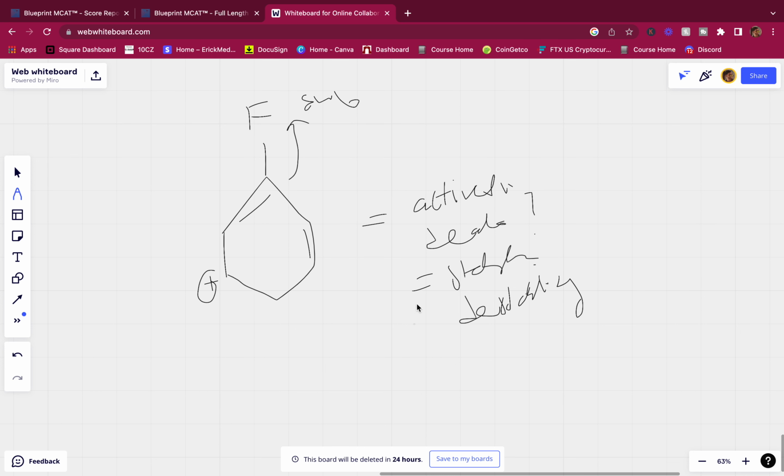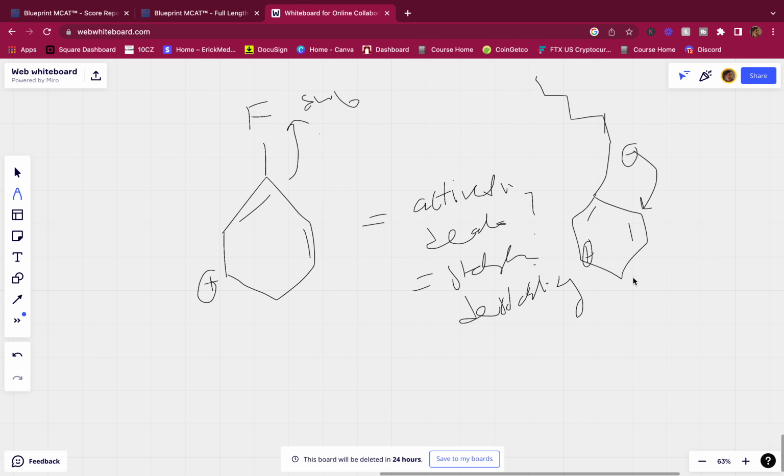Well, this is how you find out. Use your common sense here. If I had an electron donating group, like an alkyl chain, let's say, on this carbocation, the electron donating group would get that electron density and donate it to the ring.